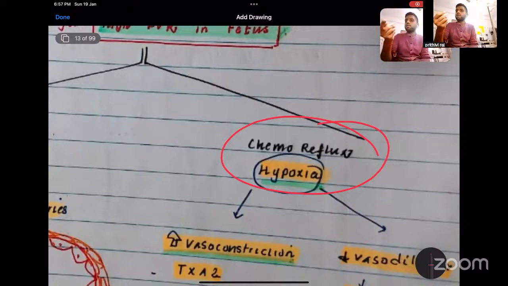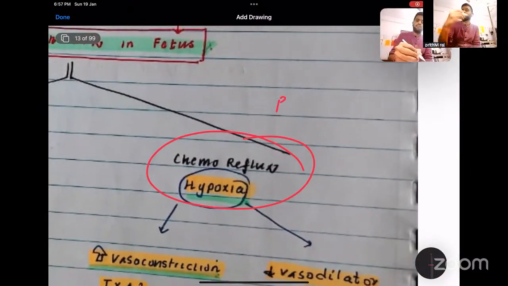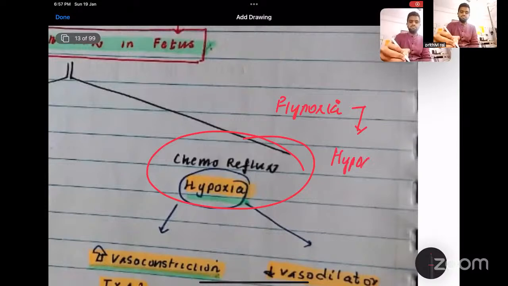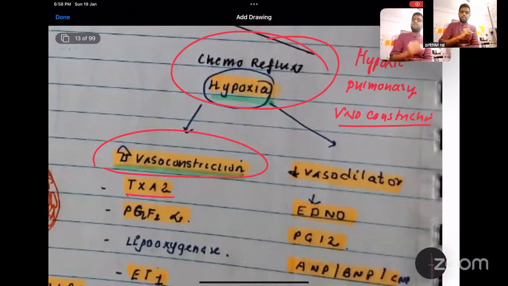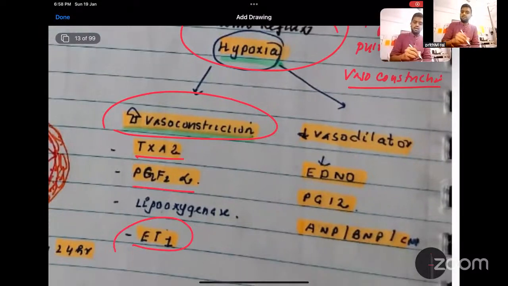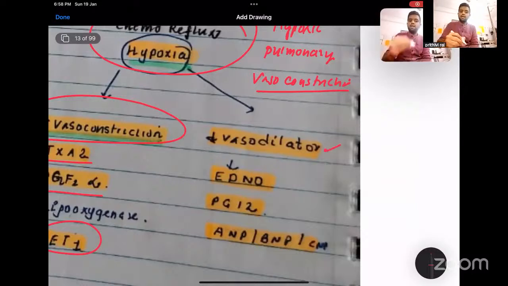Because of hypoxia, what happens? Your vasoconstrictive factors increase. You already read in your pulmonary physiology that hypoxia causes pulmonary vasoconstriction. That is known as hypoxic pulmonary vasoconstriction. So hypoxia will increase vasoconstriction by increasing the production of thromboxane A2, PGF2 alpha, and ET-1, whereas it decreases the production of vasodilators like EDNO, PGI2, ANP, BNP, and CNP.